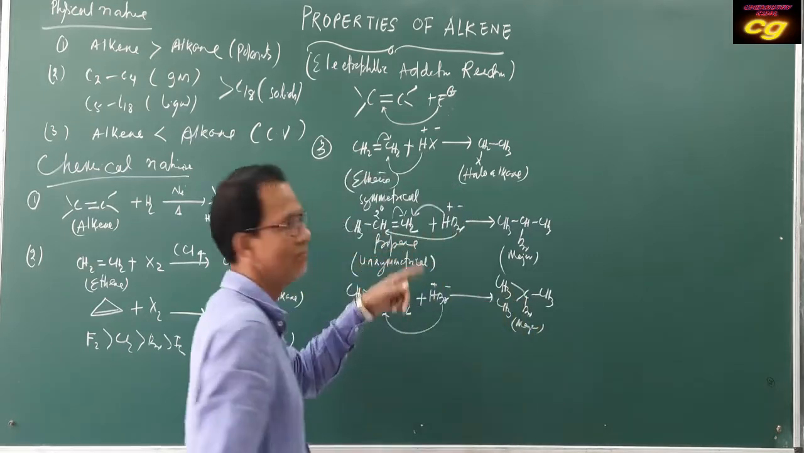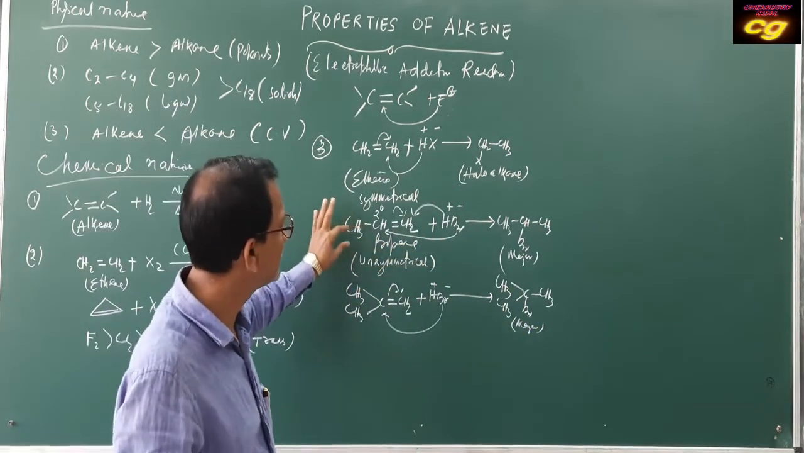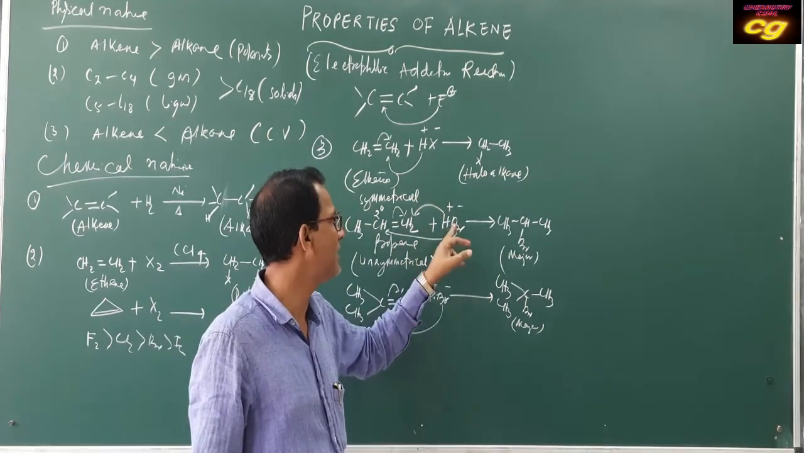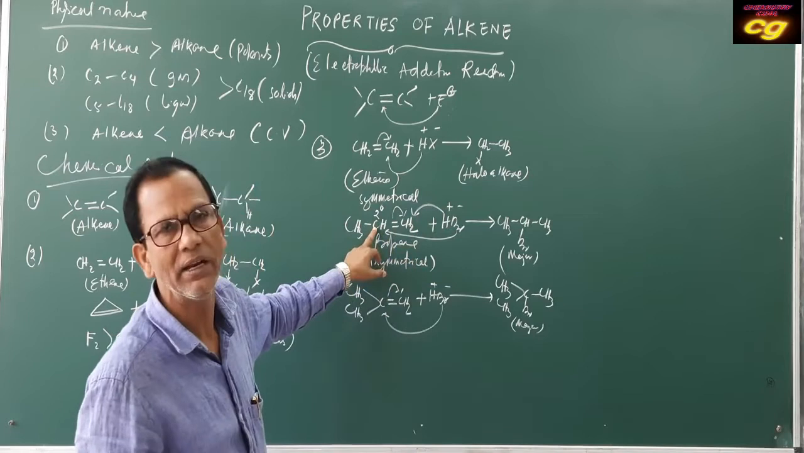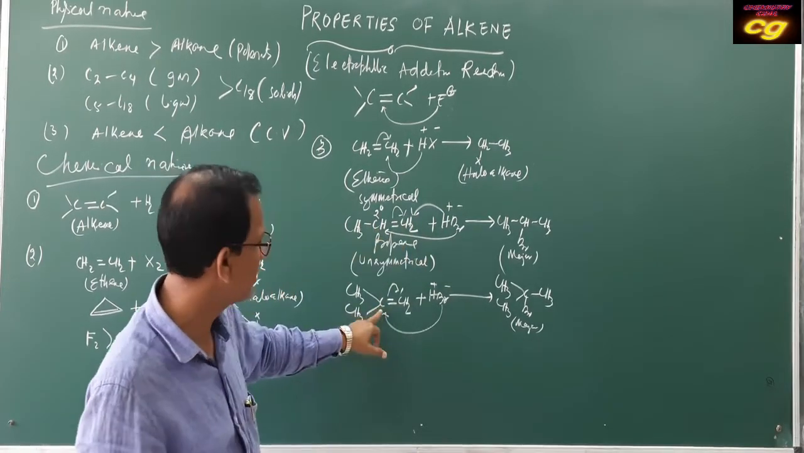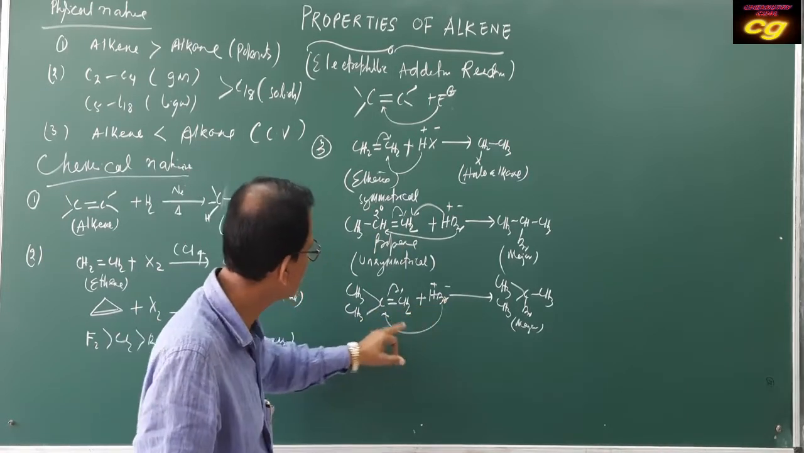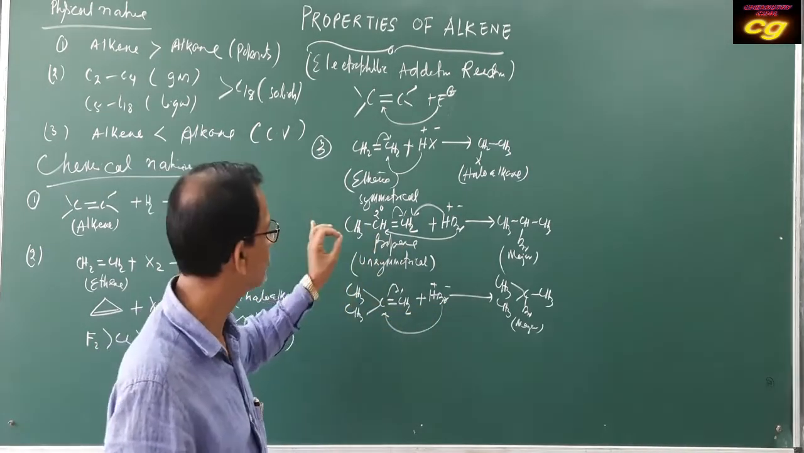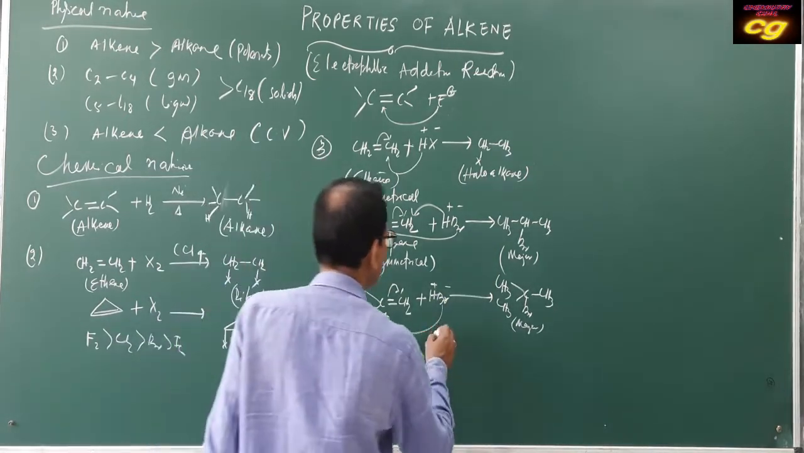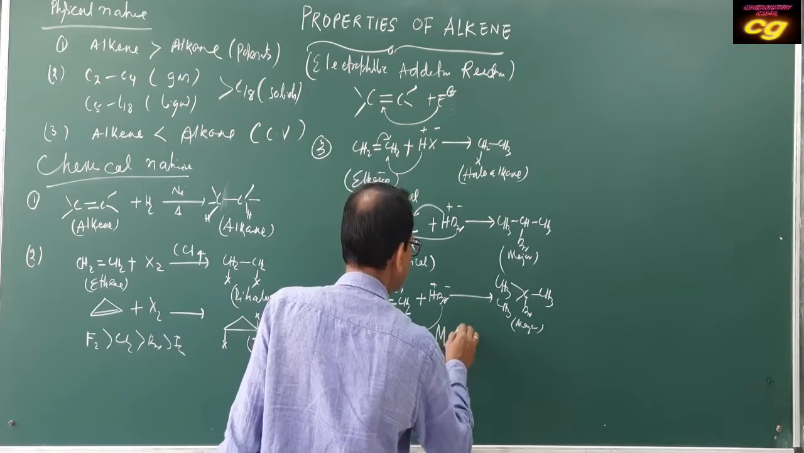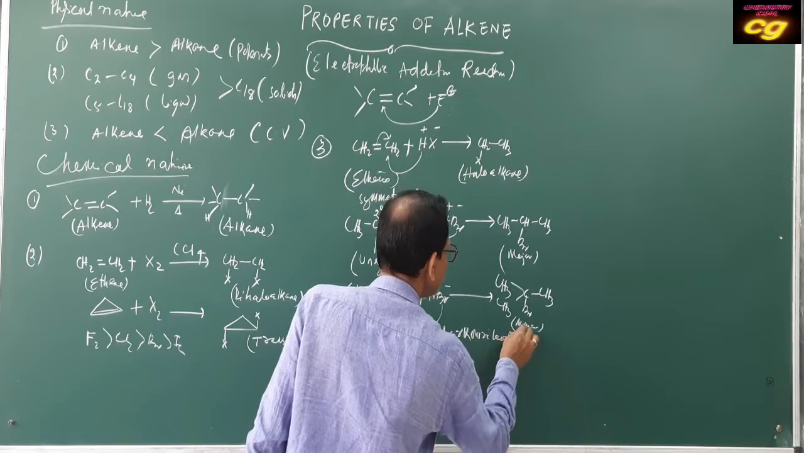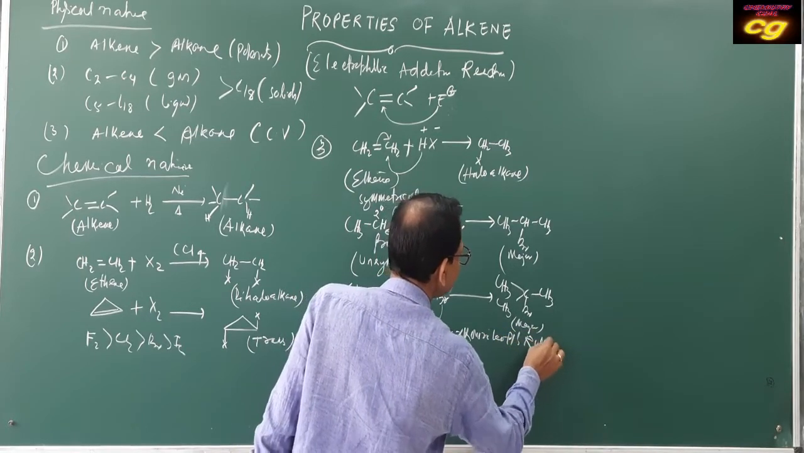And this rule: in the addition to an unsymmetrical alkene of any addendum having a negative charge, the negative part attaches to the carbon having fewer hydrogens. This carbon contains 1 hydrogen, the other 2 hydrogens; this one contains no hydrogen, the other 2 hydrogens. The negative part always attaches to the carbon having fewer hydrogens. That is called Markovnikov's rule.